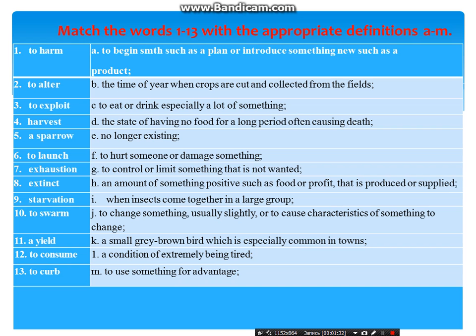Before matching these words with their explanations, you should look through the meanings of these given words, because you know that in the English language one word has a lot of meanings. So, as an example, I'll give one more sample. To harm. To harm means to hurt someone or damage something. In such a way, you should continue doing this activity.